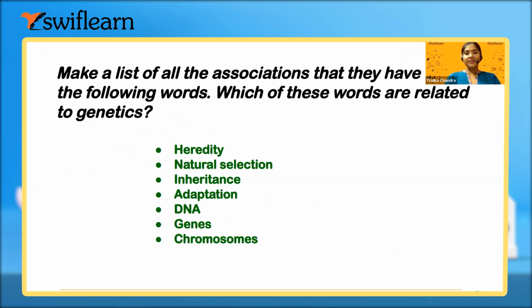Now, let us do one activity. There is a list of various types of words given here. Just list down which words you think are related to genetics. Write it down in your copy. I guess you have a copy and pen in front of you. Yes, ma'am. Just write down the words which are related to genetics.